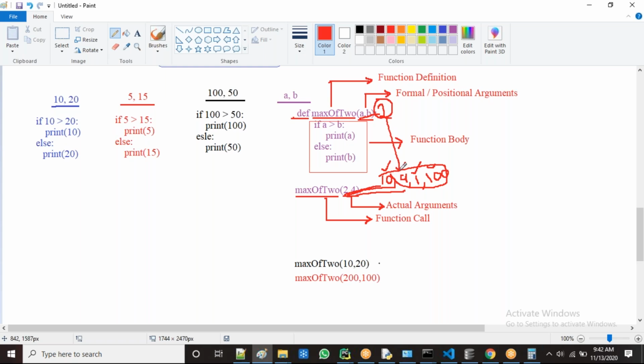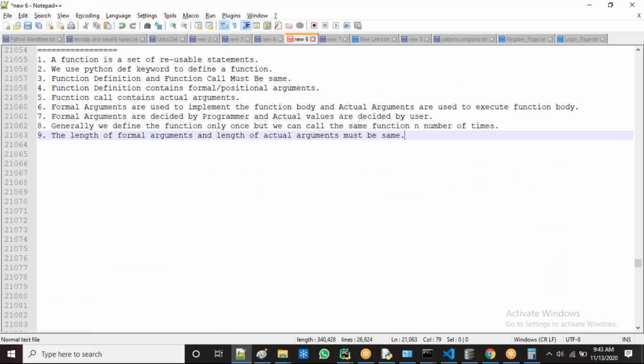So fixed length and variable length. In case of fixed length, the first value is automatically assigned to the first argument, the second to the second. In case of variable length arguments, we have to use different techniques to handle them, which we will see while the class is going on. First I am giving some points about functions. So what's the point now?